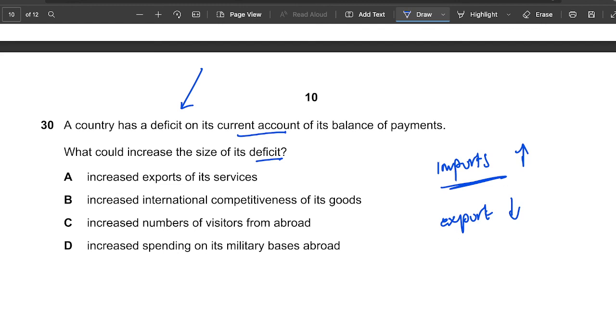Increased exports of goods and services, that's wrong, because we need to decrease exports and increase imports. Increase international competitiveness of its goods, that is wrong, because this will mean exports will increase, the opposite of what we need. Increase number of visitors, that's not related, so that's wrong. Increase spending on military bases abroad means we'll import more, so that's the answer. A current account deficit is when imports are more than exports, so to increase the deficit I'll have to import more.